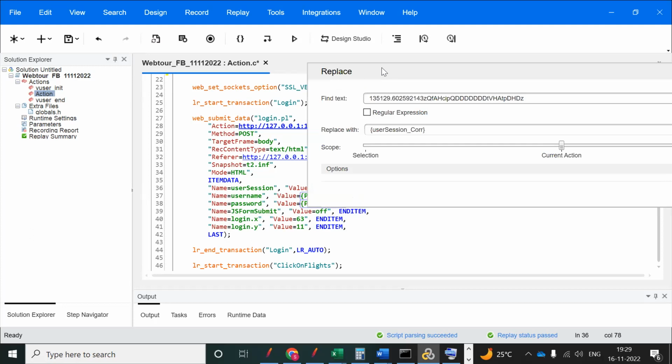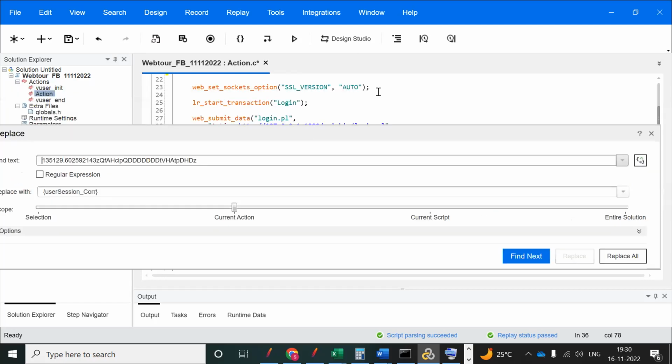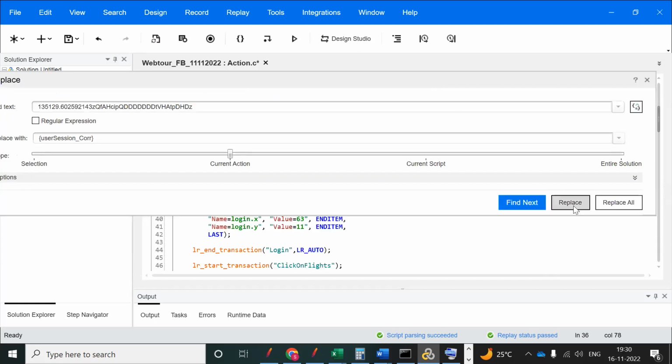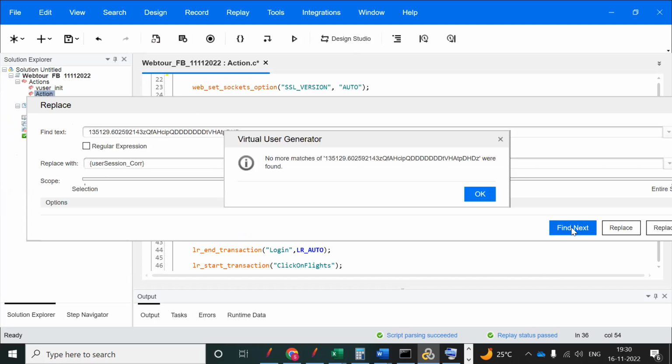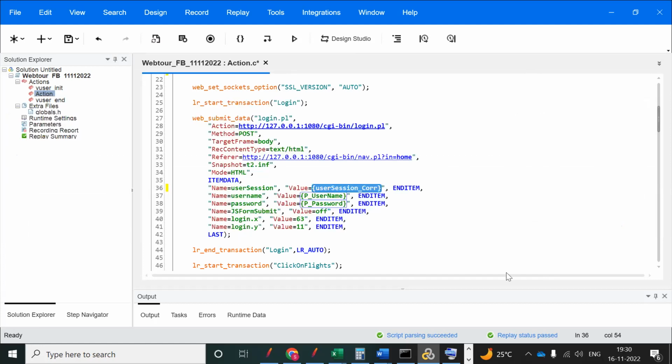So now it is much bigger. Okay, no problem. So now I am finding in our script, you can keep the cursor at the starting line, and now you can click on find next. So now it found it, and this is the dynamic value only, right? User section. So you can replace. Now you can find next if any other one will be there. They will not be there. Okay, click on OK, and you can close it. So we can substitute like this.